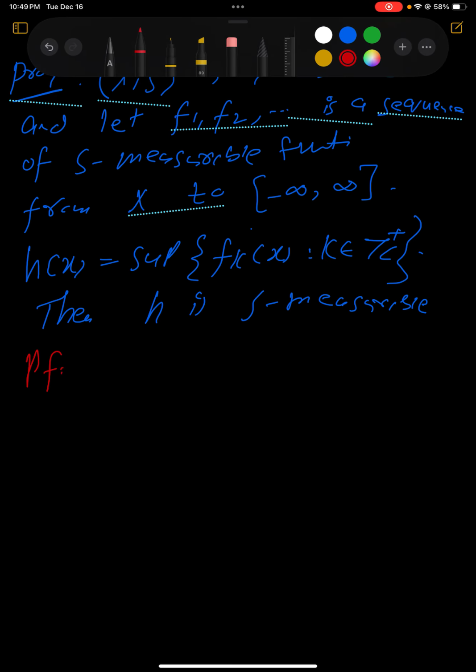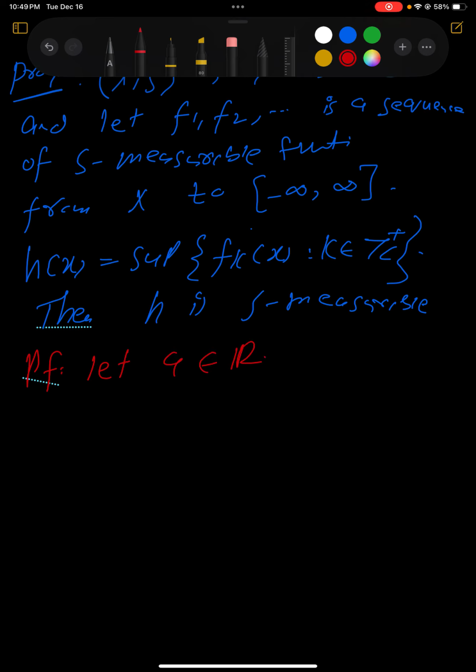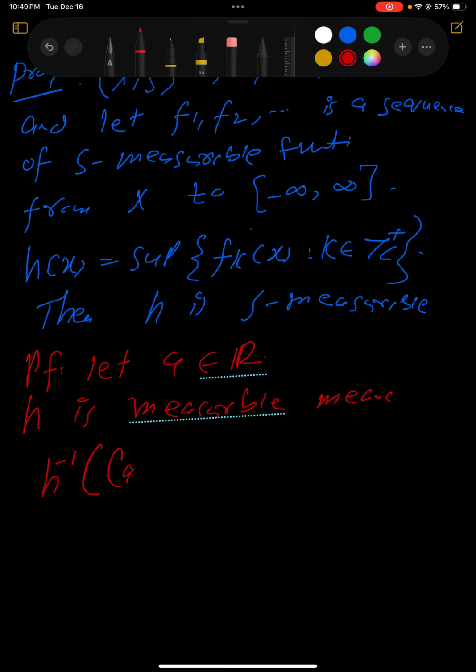The proof is very easy. What we need to show is that h is S measurable. Let a belong to R. To show that h is a measurable function, we need h inverse of (a, infinity) to be in the sigma algebra.